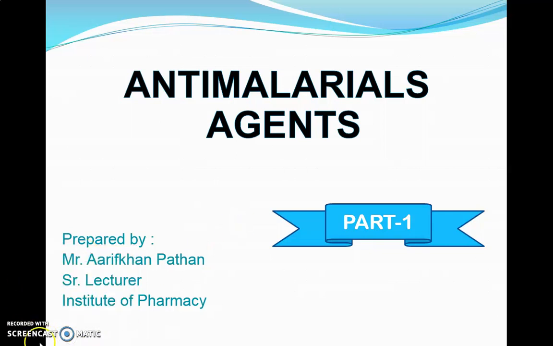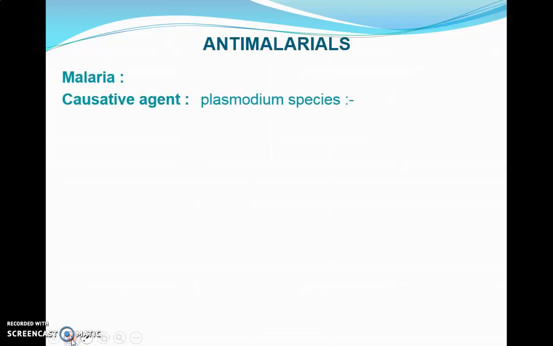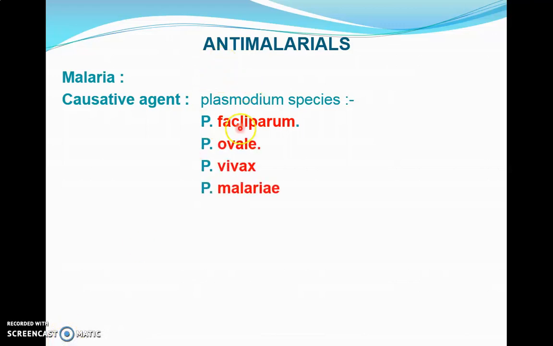So, in this part, we'll see first, what is malaria? Malaria is a chronic communicable disease caused by the Plasmodium species. There are 4 species of Plasmodium which cause malaria: Plasmodium falciparum, Plasmodium vivax, Plasmodium ovale, and Plasmodium malariae, all these 4